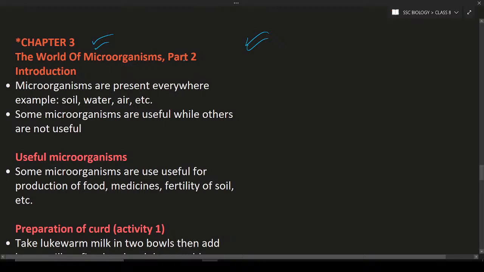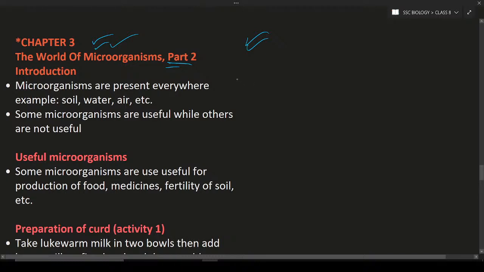So first, come back to the topic, chapter 3, the world of microorganisms, part 2. It means in the third chapter there are two parts, part 1 and part 2. This is part 2. Microorganisms are present everywhere. In chapter 3 part 1, we discussed the different types of microorganisms.